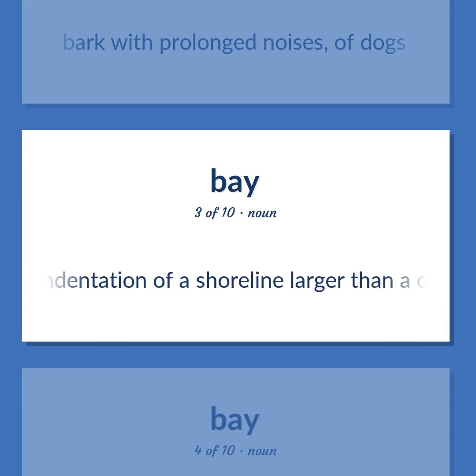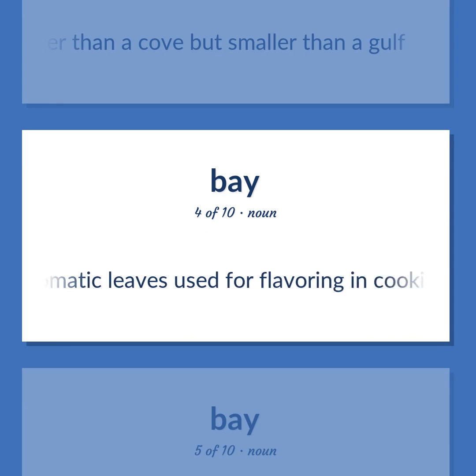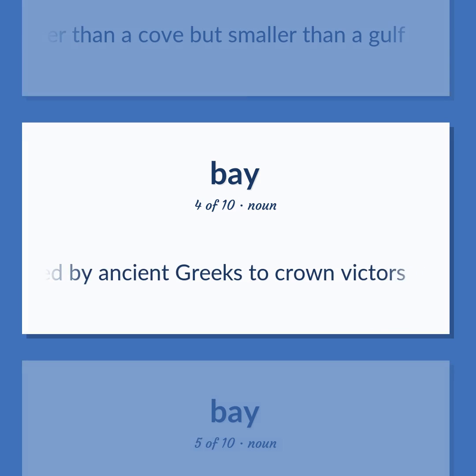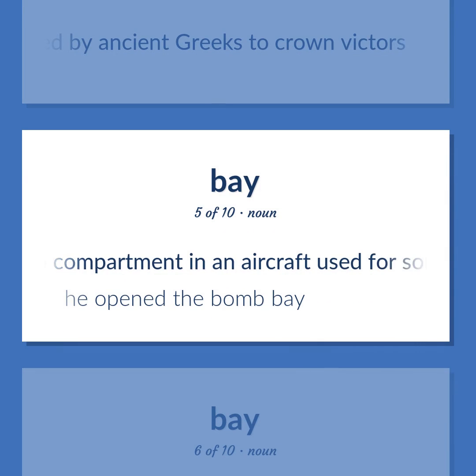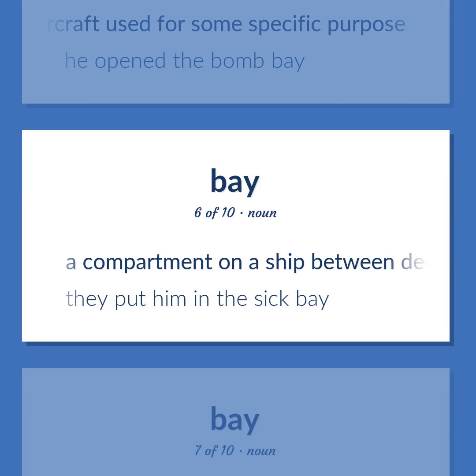An indentation of a shoreline larger than a cove but smaller than a gulf. Small Mediterranean evergreen tree with small blackish berries and glossy aromatic leaves used for flavoring in cooking. Also used by ancient Greeks to crown victors. A compartment in an aircraft used for some specific purpose. He opened the bomb bay. A compartment on a ship between decks, often used as a hospital. They put him in the sick bay.